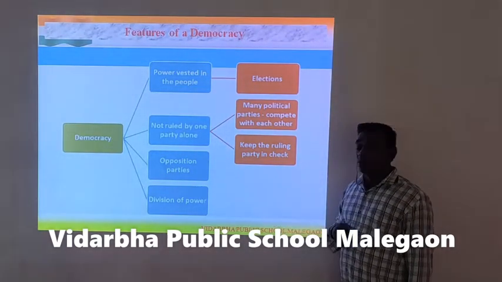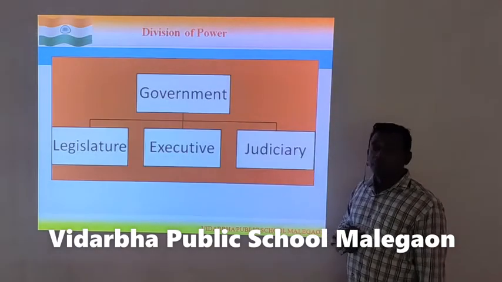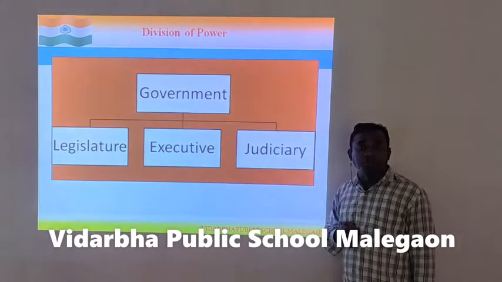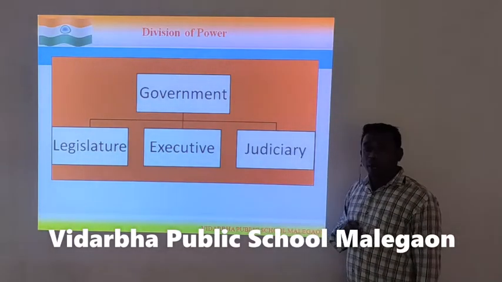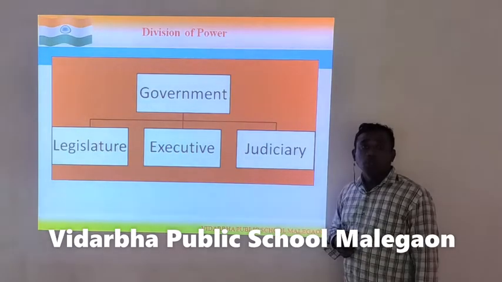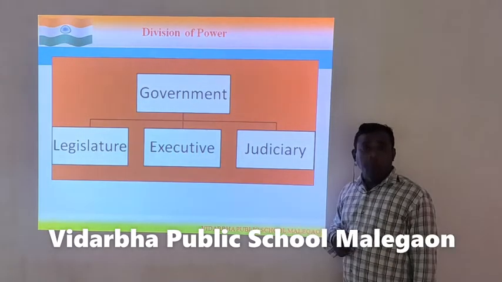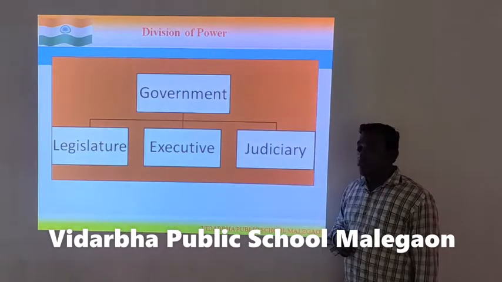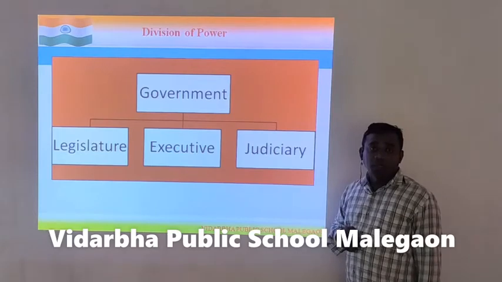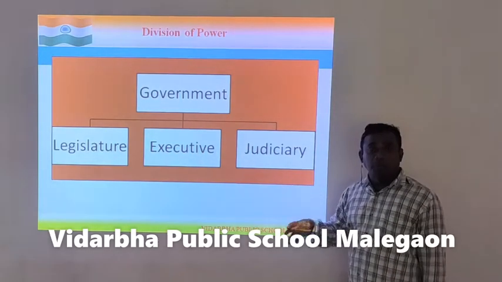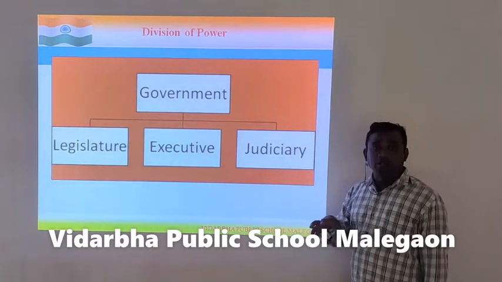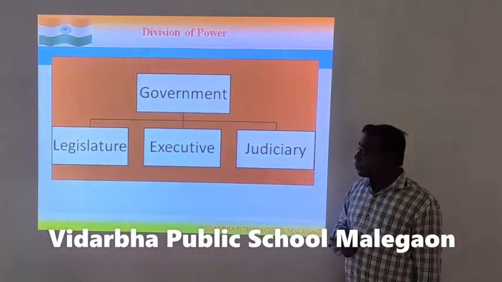The next feature of democracy is division of power. If the power is concentrated in one person, there are lots of chances of it being misused. So, the power in India is divided into three main divisions. We have the legislature, which includes the House of the People, the Upper House, and the President. So, President, Lok Sabha, Rajya Sabha. This forms our legislature. It forms a parliament, which acts as our legislature. These people are involved in law-making and policy-making.